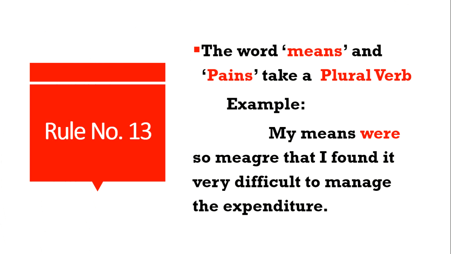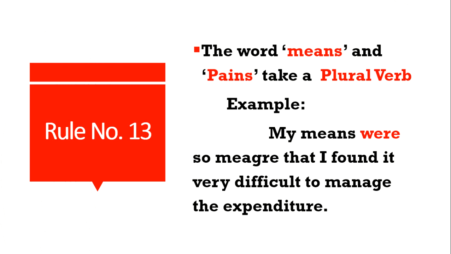My means were so meager that I found it very difficult to manage the expenditure. My means here represents a salary. My salary were so meager. Meager is nothing but too small in amount. I am getting very low salary. That I found it very difficult to manage the expenditure.